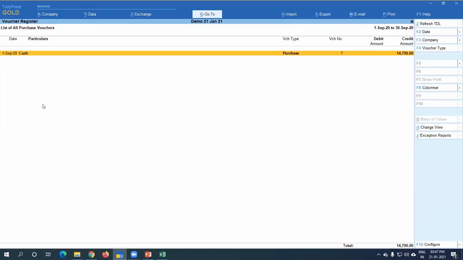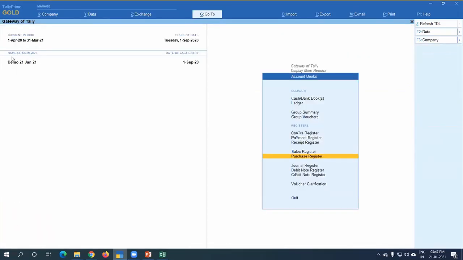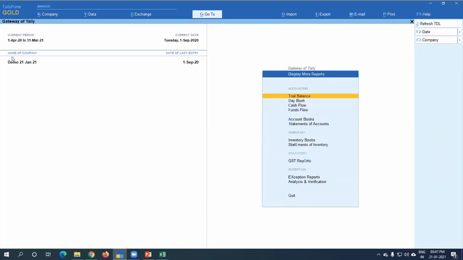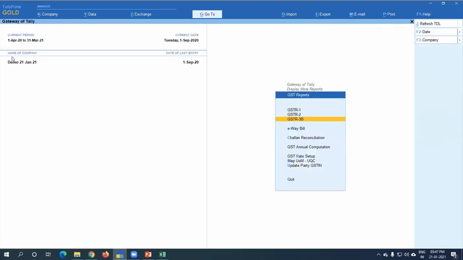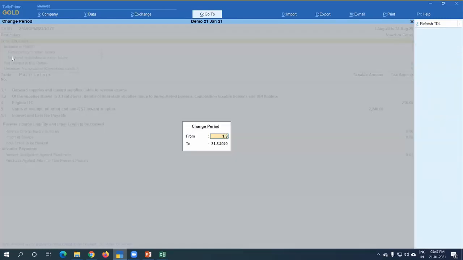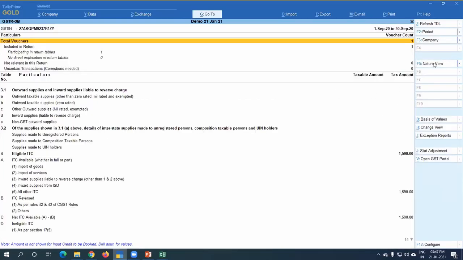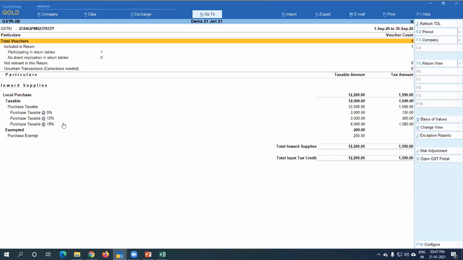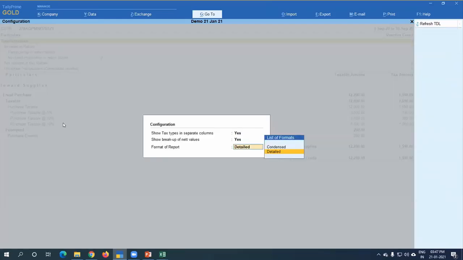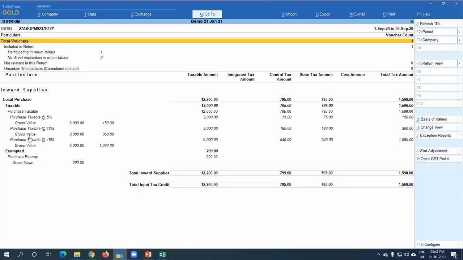Suppose it is 1st September. If you want to see your transaction, go to display, statutory reports, GSTR 3B for September, and you can see it in rate details. See, everything is there. I am just putting all the details. See, everything is perfect.